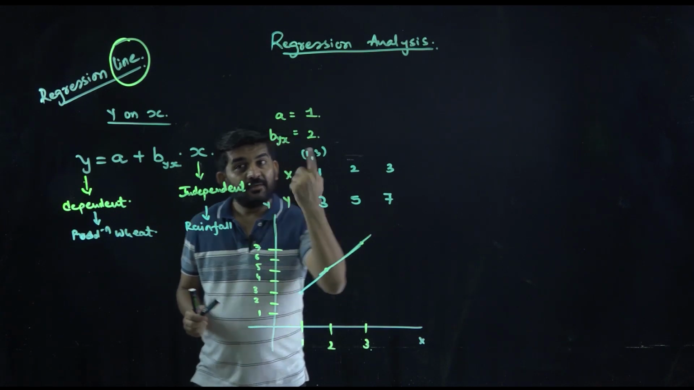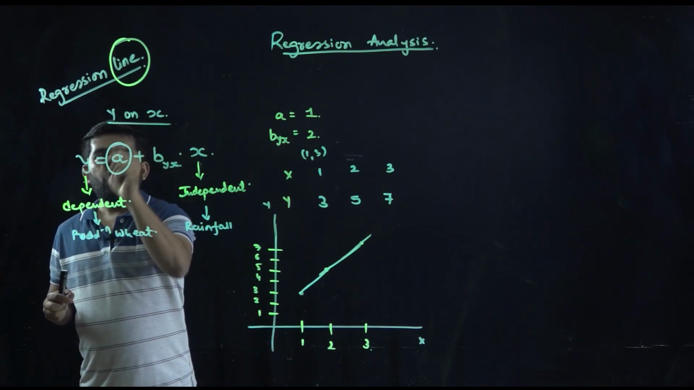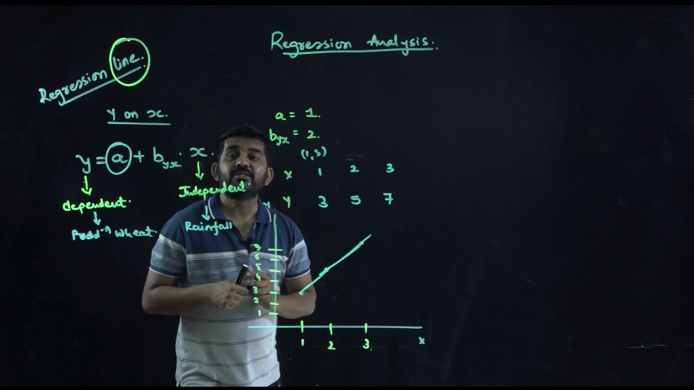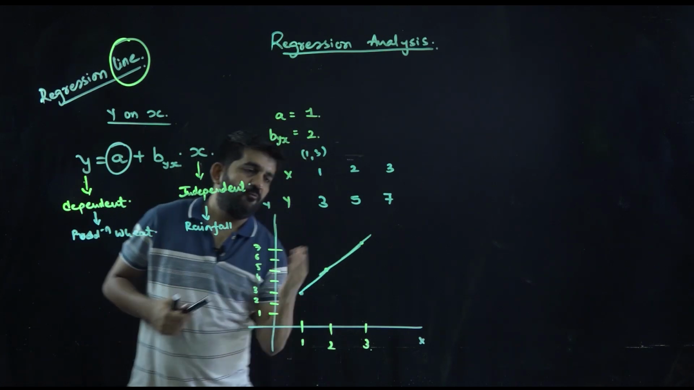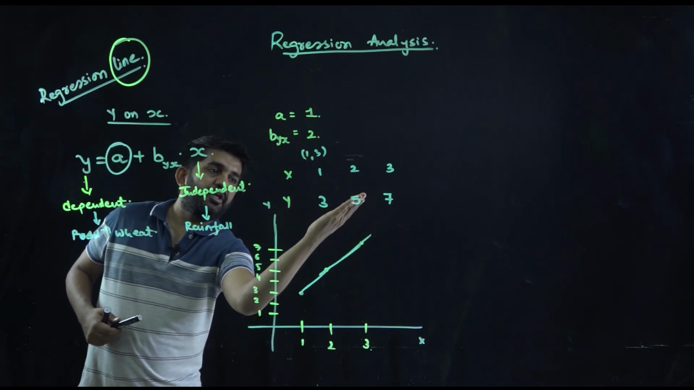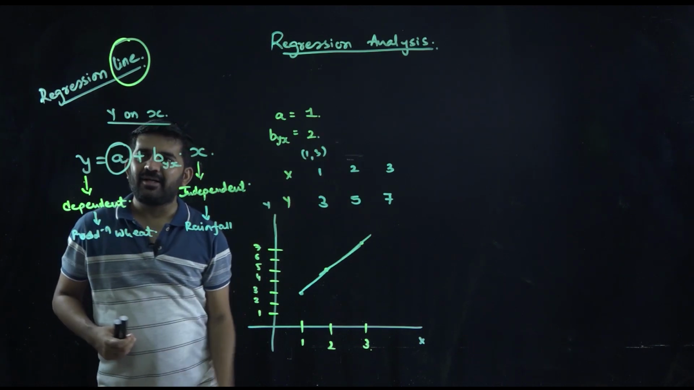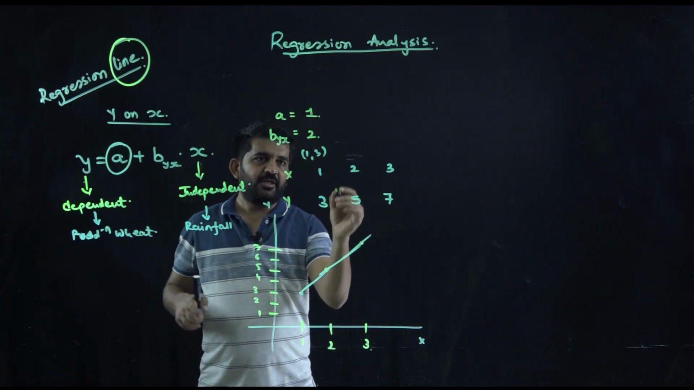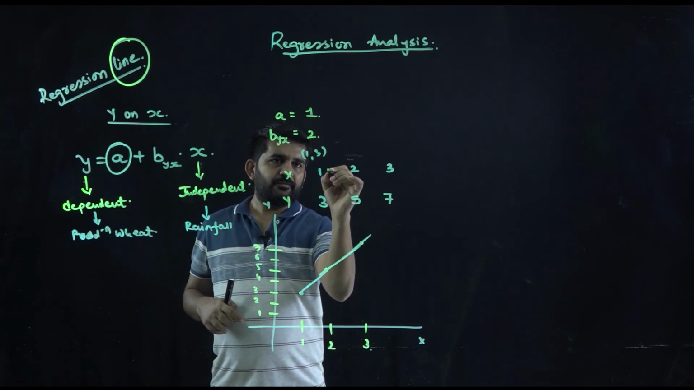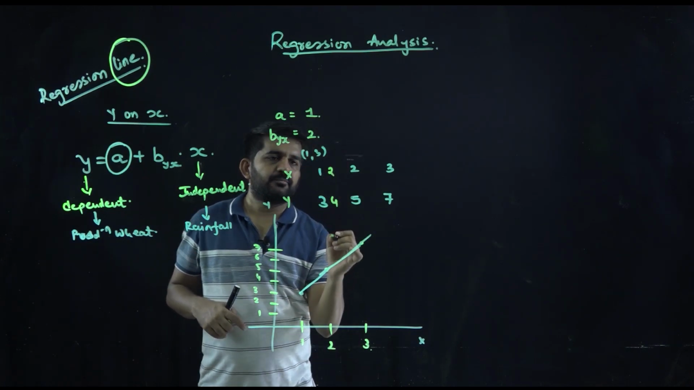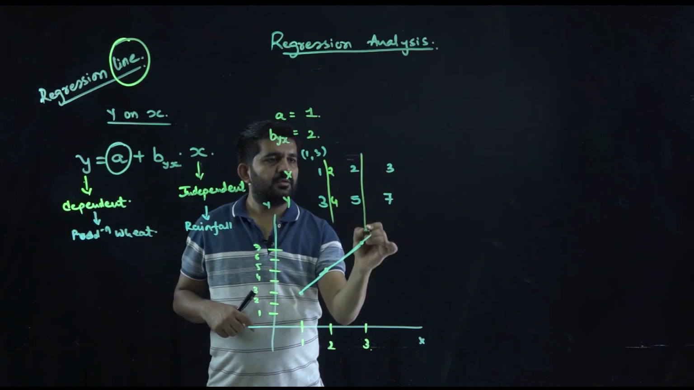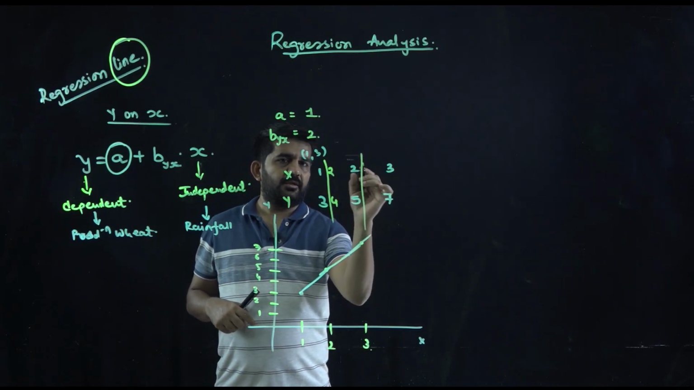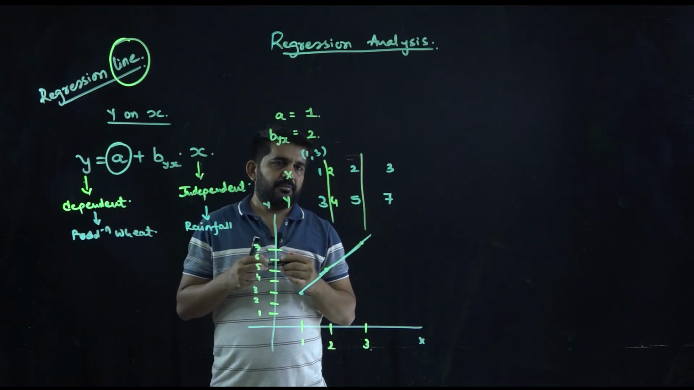Now, let us revise. A is known as the origin, where the line will originate. Is it all right? Let me take a as 2. Let me find another answer. If this is 2, this will be 4.